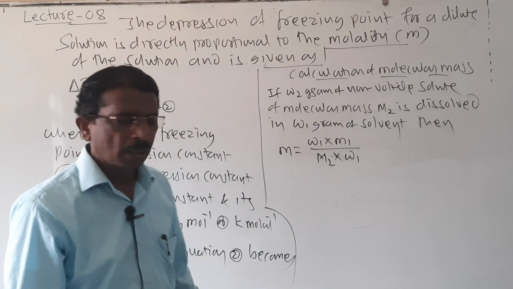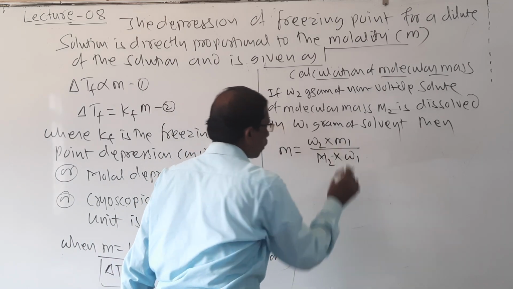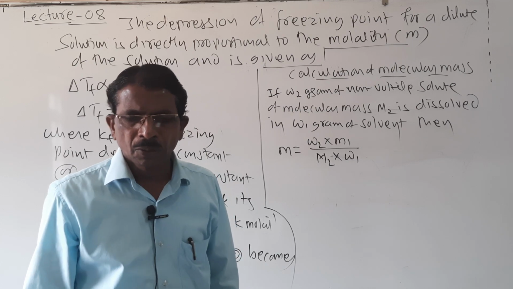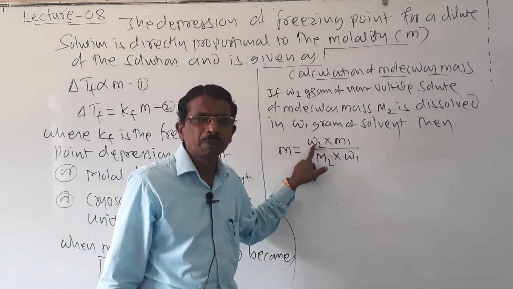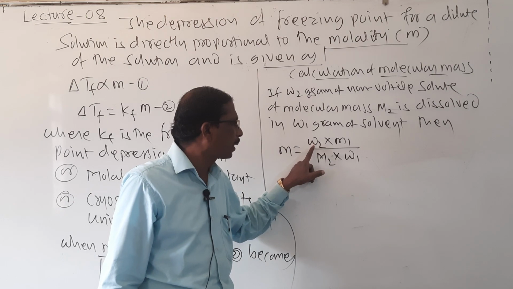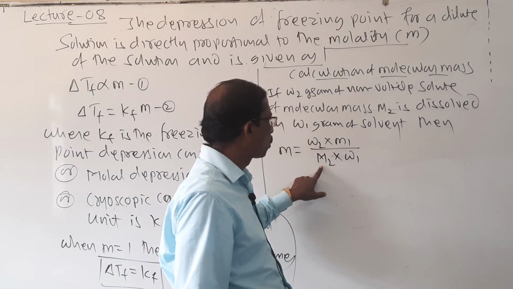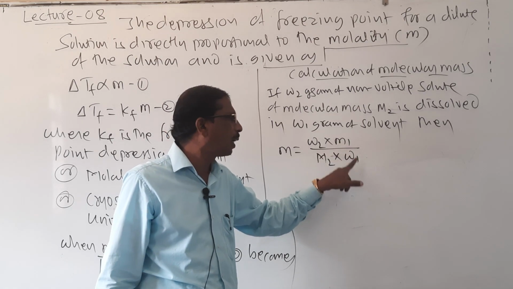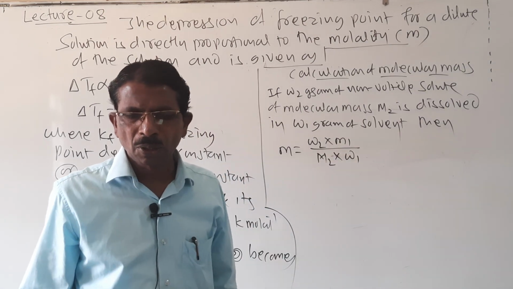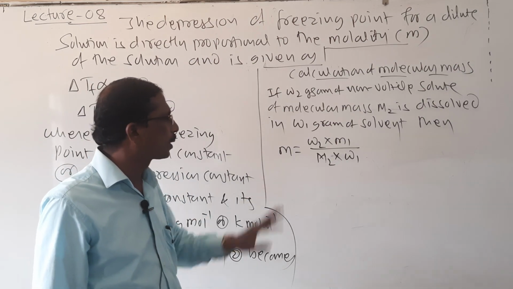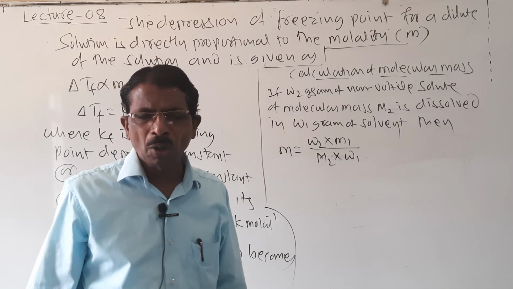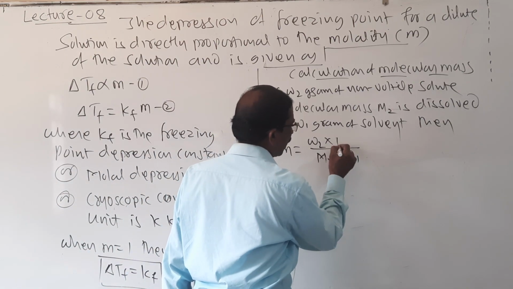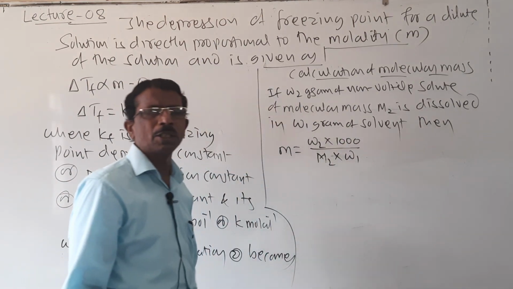Here W2 is the mass of solute, M2 is the molar mass of solute, M1 is the molar mass of solvent, and W1 is the mass of solvent. So for molality, we are changing this into 1000. While calculating molality, it is multiplied by 1000.